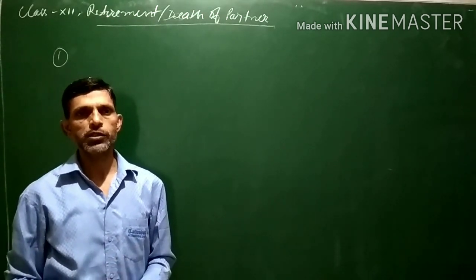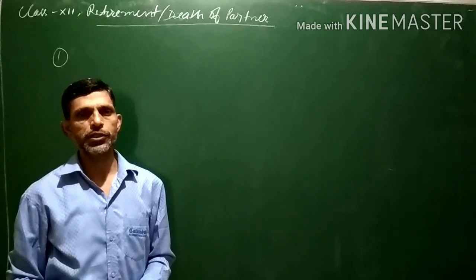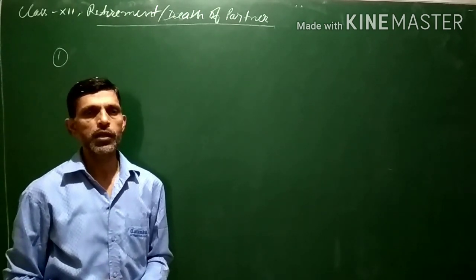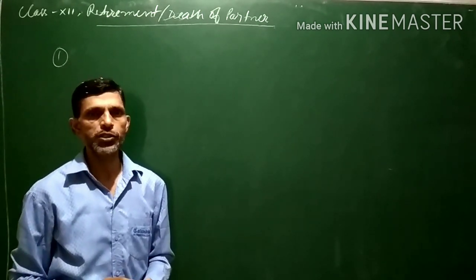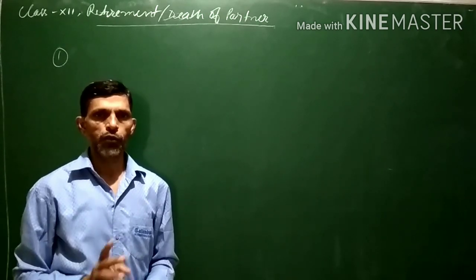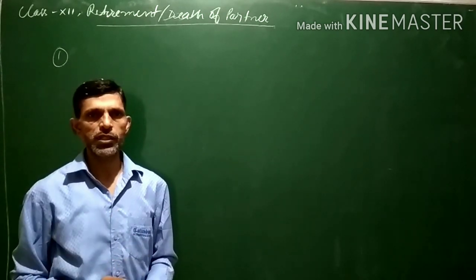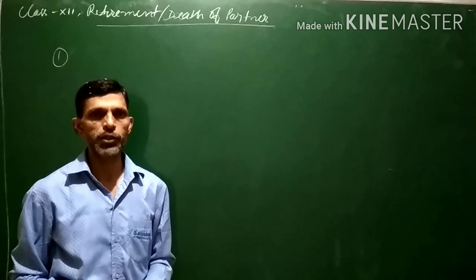The most important thing which is to be calculated in case of retirement of a partner is the amount which is due to him. When he goes out of the business, what are the things which will be given to him?